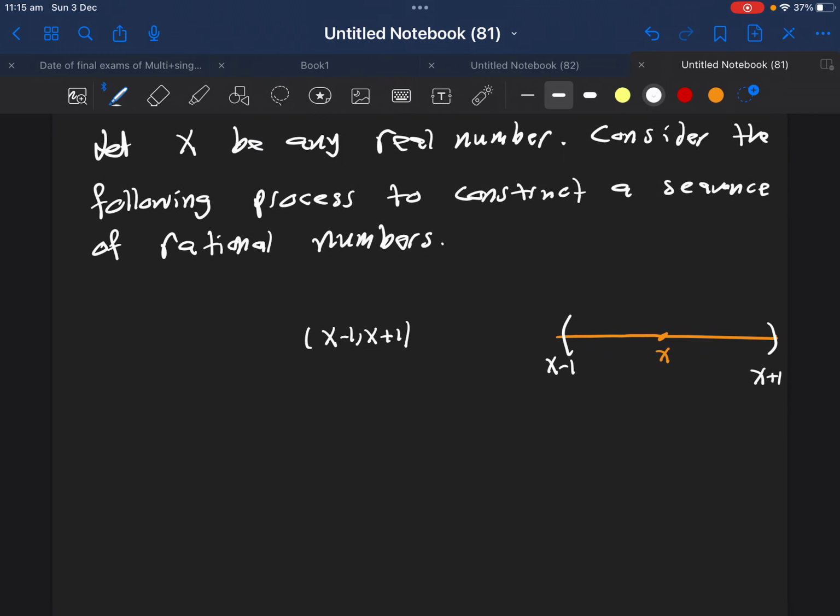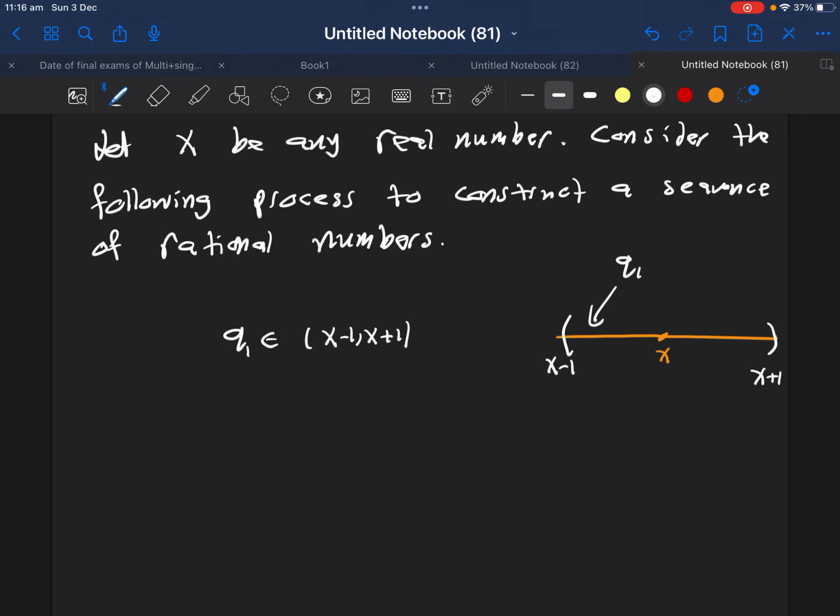And of course, in any interval, we can find a rational number. We will call it q1. So we'll just find q1 here in this interval. Why is this correct? Because of the density theorem, that any interval contains infinitely many rational as well as infinitely many irrational numbers. We will take only one of those infinitely many rational numbers and we will call it q1.